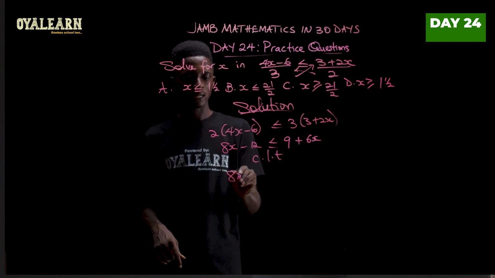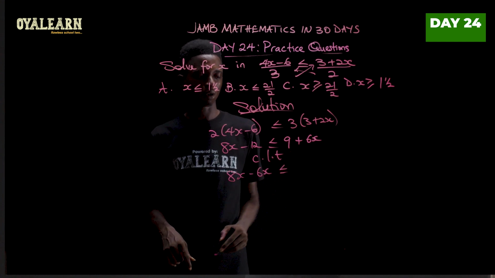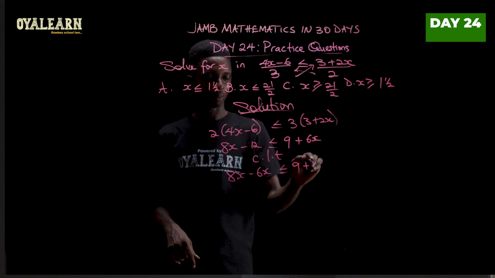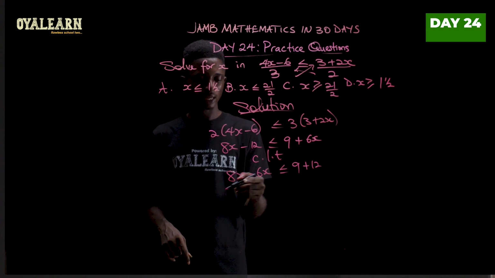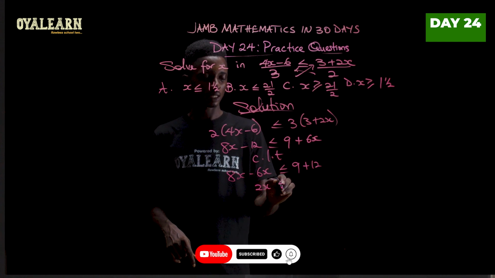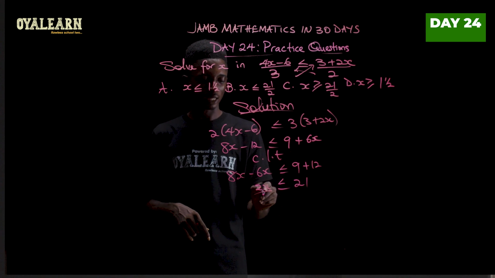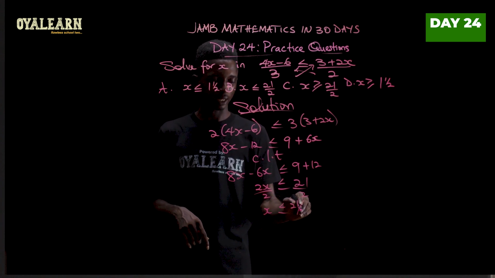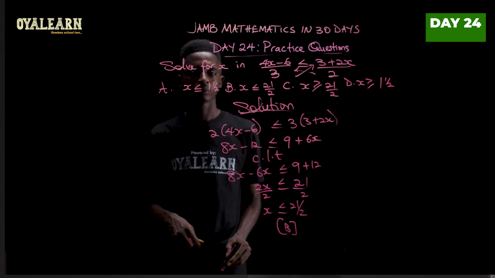Now what we'll have here is 8x. When this comes here, it becomes minus 6x, less or equal to, here we have 9. Then this will become plus 12. Now when we work with this, 8x minus 6x will give us 2x, less or equal to what we have here, which is 21. Now divide both sides by 2, and then x is less or equal to 21 over 2. So the correct answer here is B.